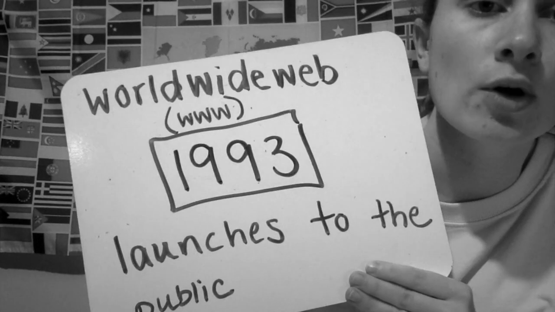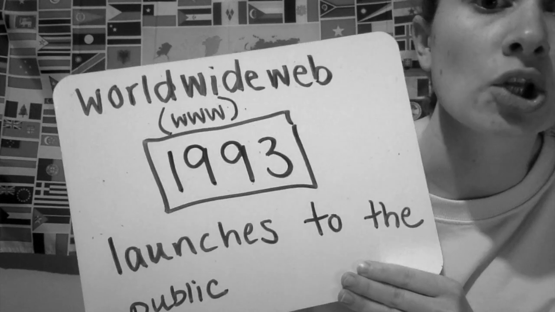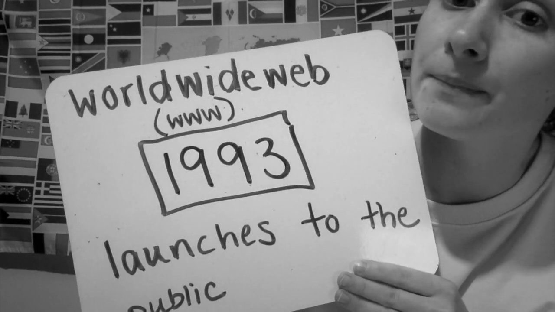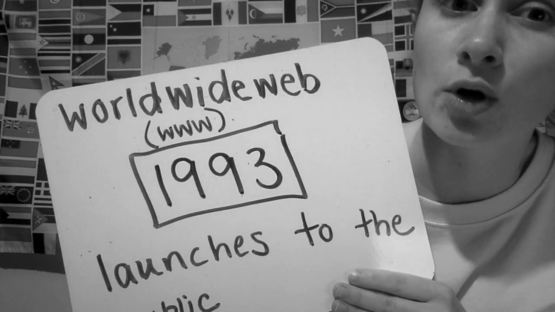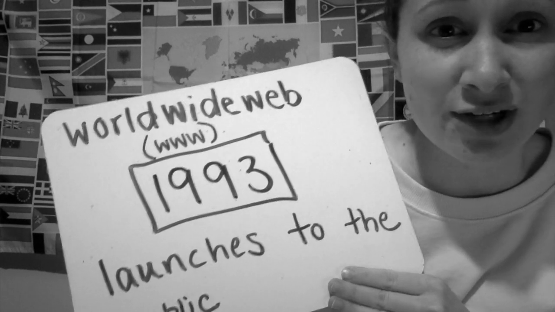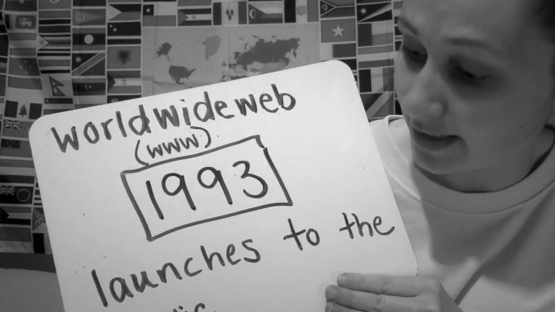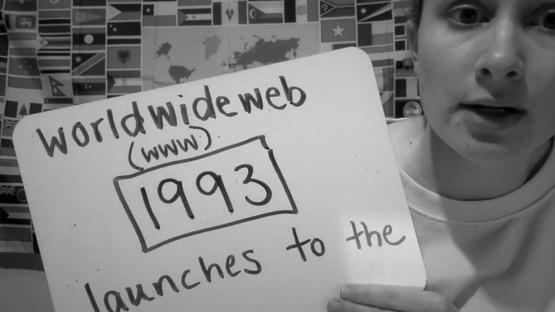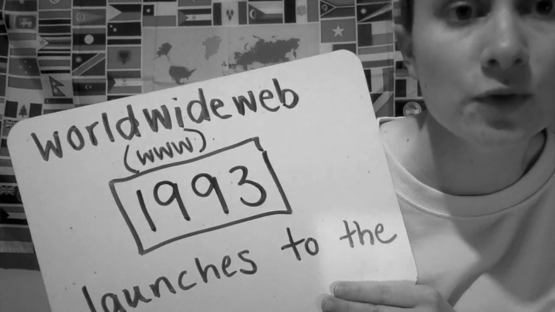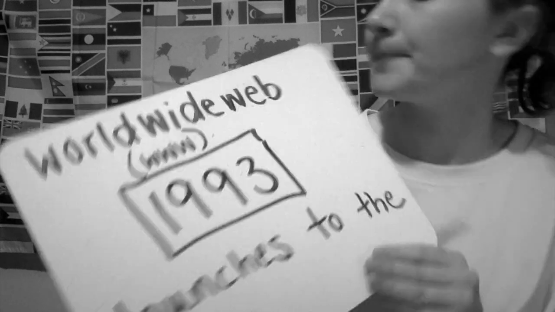On this day in history, the World Wide Web, also known as WWW, was launched to the public in the year 1993. Think about where you see WWW, and it's called the World Wide Web. That's right, ladies and gentlemen, the internet. The World Wide Web is the internet. So on this day in 1993, the internet was launched to the public. It didn't look the way it looks now, but it was the start of something that has become a very helpful tool.